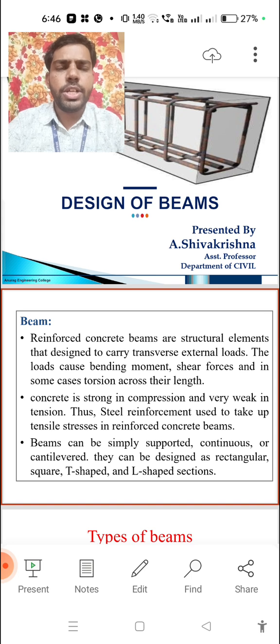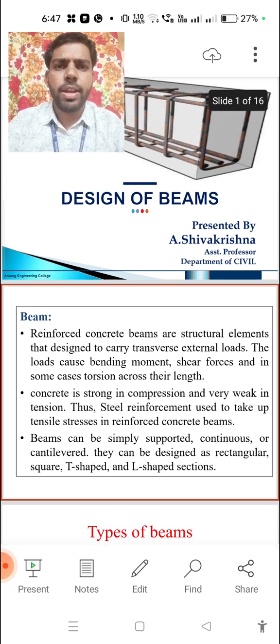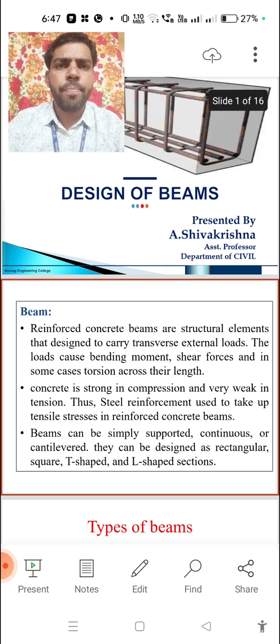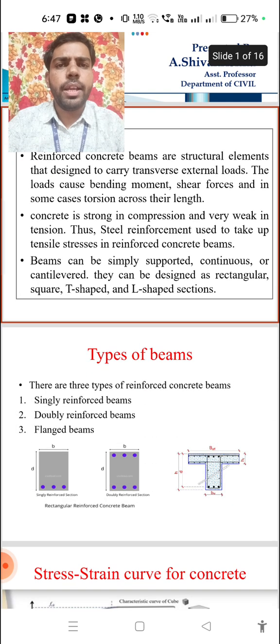Beams can be categorized into different types: simply supported, cantilever, continuous, fixed beams and continuous with cantilever. Many types of beams are available in the market.